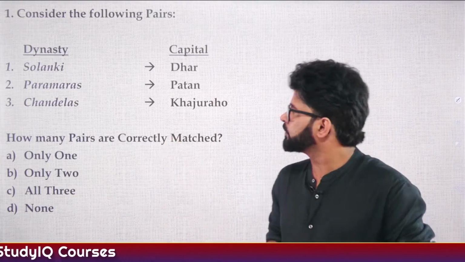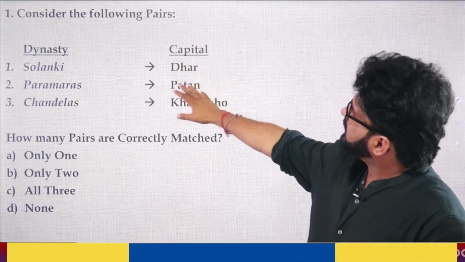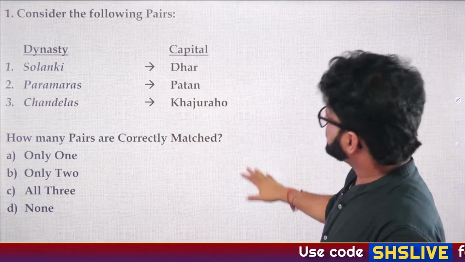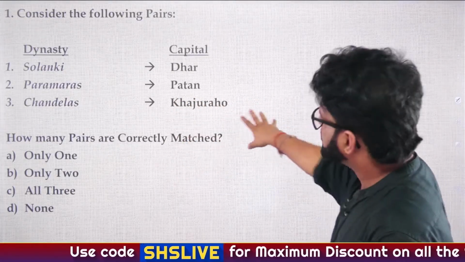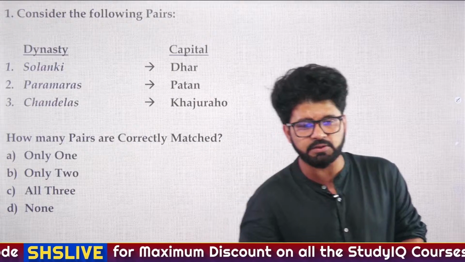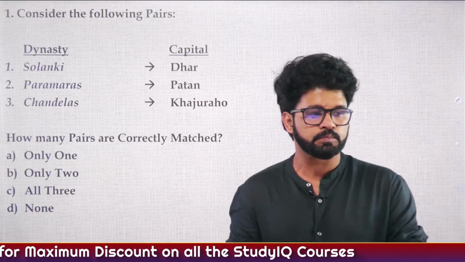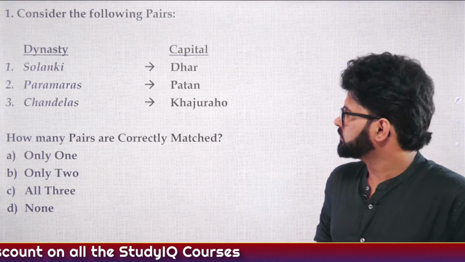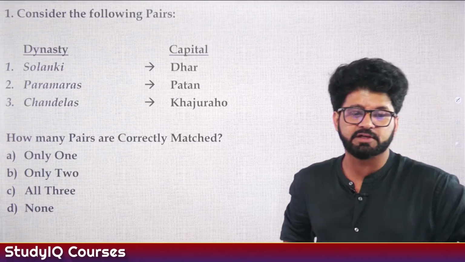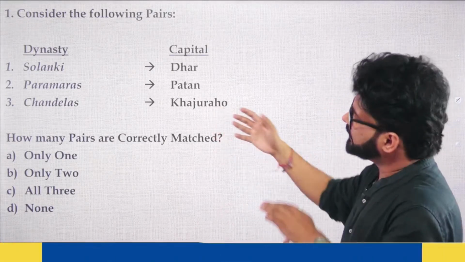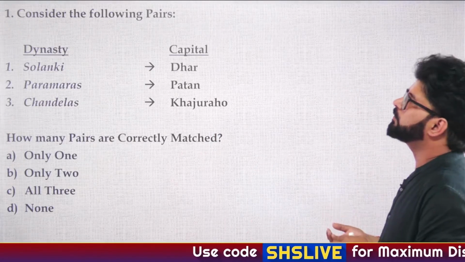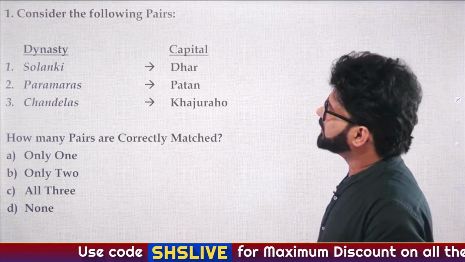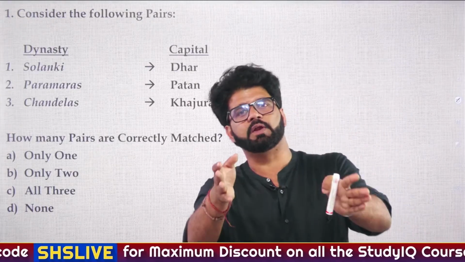Good evening, Bulbul. Consider the following pairs, dynasty and capital: Solanki, Dhar; Paramaras, Patan; and Chandelas, Khajuraho. How many pairs are correctly matched? Good evening, Sundaram. So I will give you 10 to 20 seconds more. Questions will be tough, easy, medium, all kinds of questions you will witness. That will prepare you for the actual UPSC Pre 2025 scheduled on, if I'm not wrong, May 25, 2025.